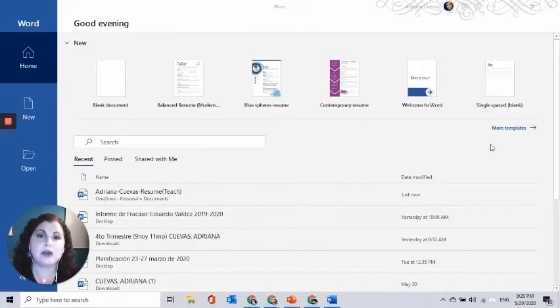Today is how to find the different resume templates in either Word or Google Docs. There's a bunch of other websites that actually have resume builders, but I'm just going to show you the ones that I use in my classroom. So you open up Word and you go to More Templates.